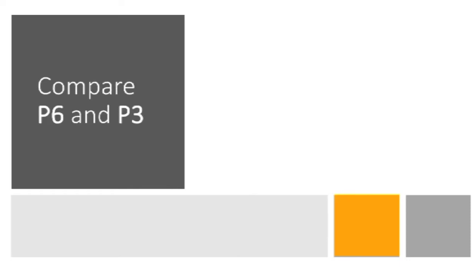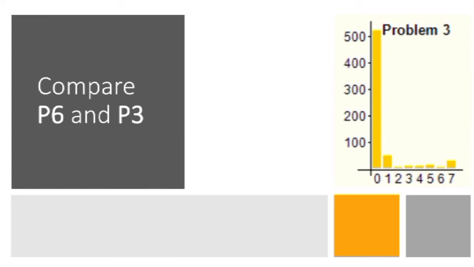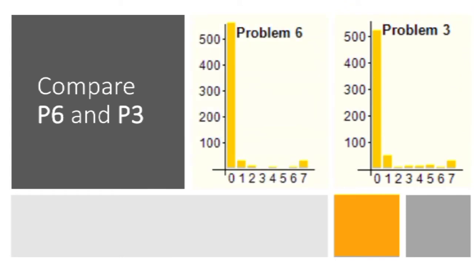More than 500 students got 0 in this problem. So yeah, it is insanely hard. Now it is well known that problem 6 and problem 3 are a bit tougher than the other problems in these papers. So if I compare problem 3 and problem 6, it's not hard to show that most students face difficulties in problem 6.